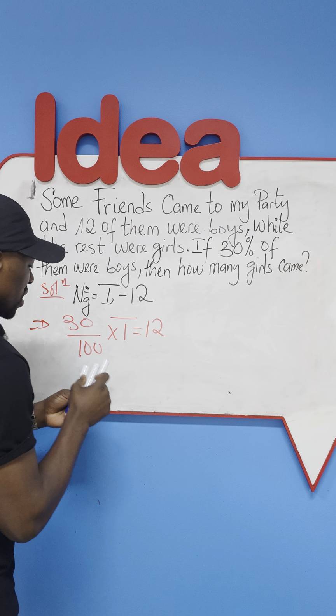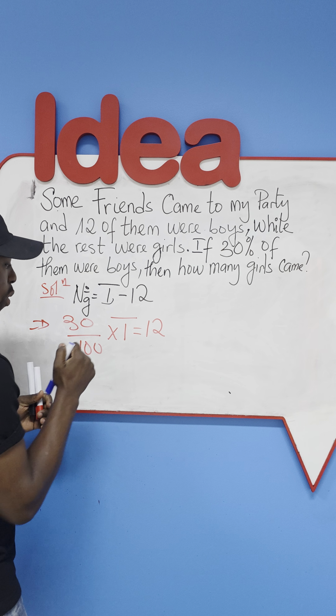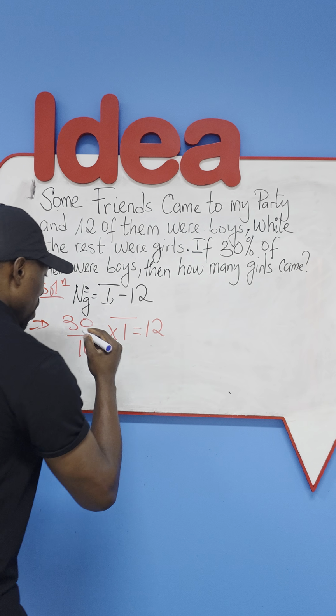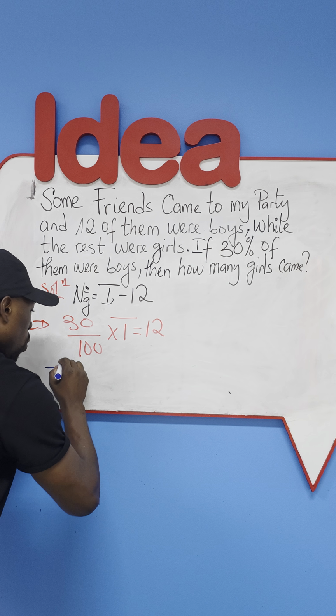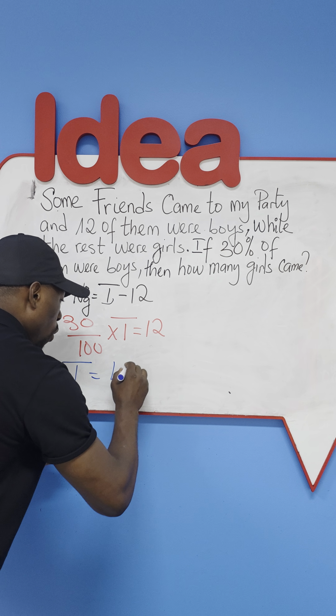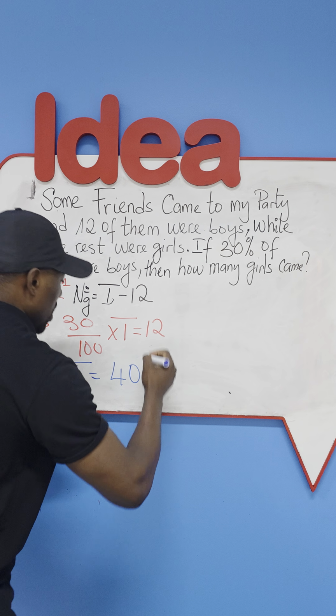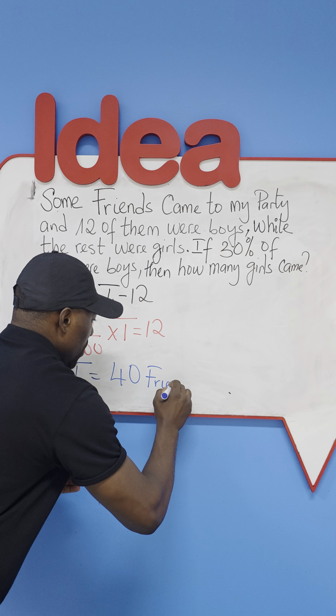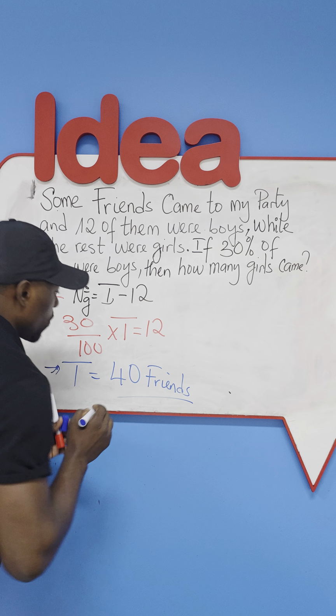So at this point, we just have to make T the subject of this formula. And if you do it well, you have here clearly that this total number here, which we're looking for, is going to boil down to 40 friends. Let's call it friends, okay? Because the units have to be coherent, 40 friends.